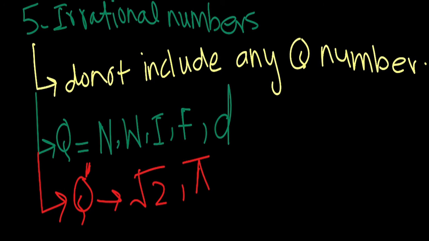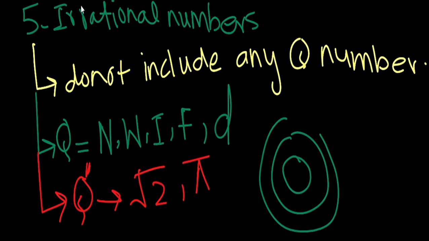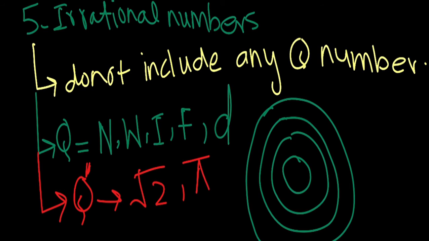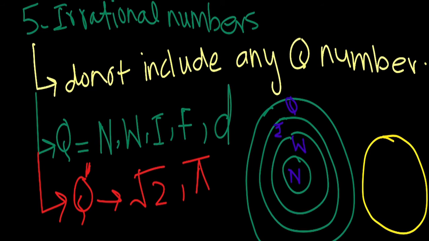Now let's look at the irrational numbers in this number line, in this circle system. So this is the first, second, third, fourth circle. Now we will plot the symbols. This is natural numbers, and then we have whole numbers, integers, and rational numbers. Now as I have said, rational numbers and irrational numbers are totally different from each other. That's why irrational numbers have a different circle of their own.